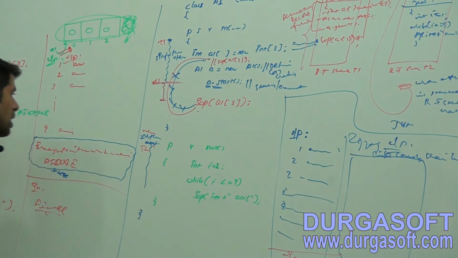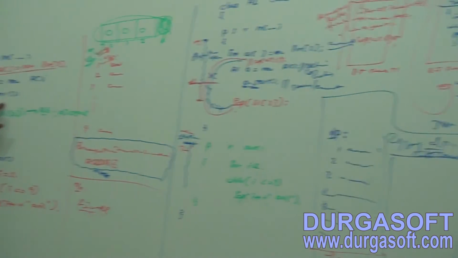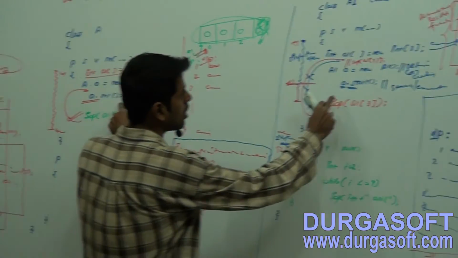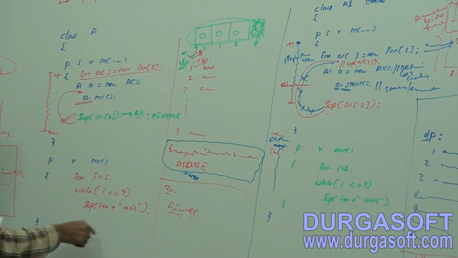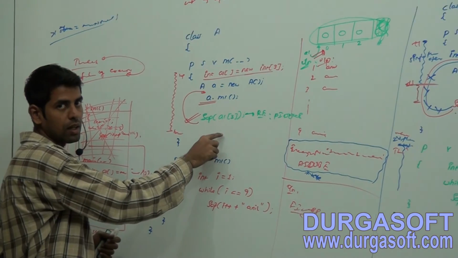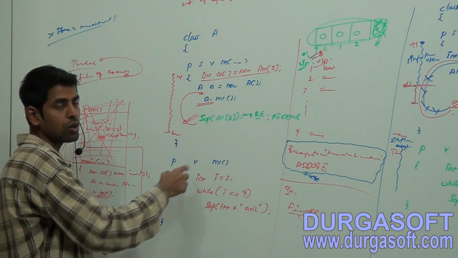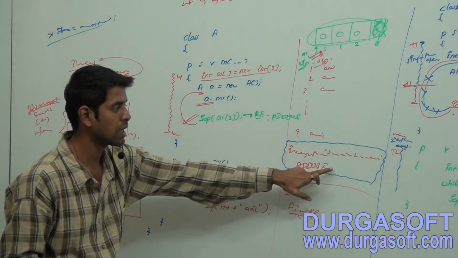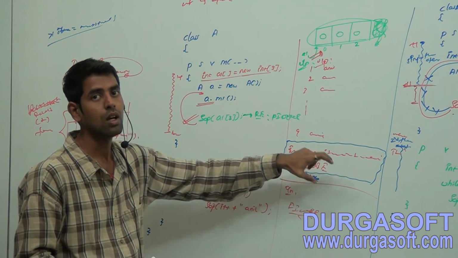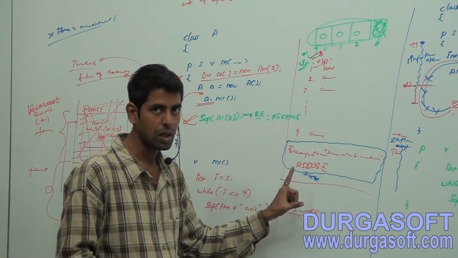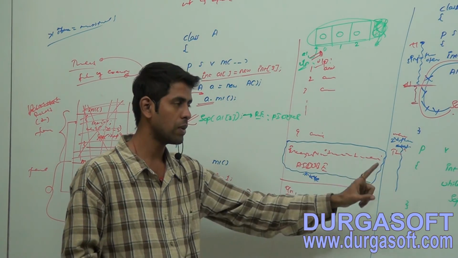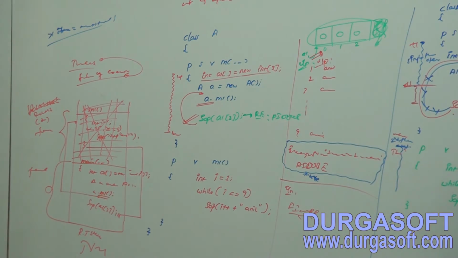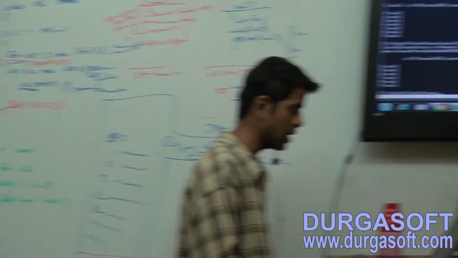Now observe what is happening here. In this case, I called the m1 method after object creation. Here I called the start method. Method names are differing. After execution of this method, this unwanted or undefined activity code is executing. That's why the exception message is at last. Let me compile and execute this once again. Very important thing.